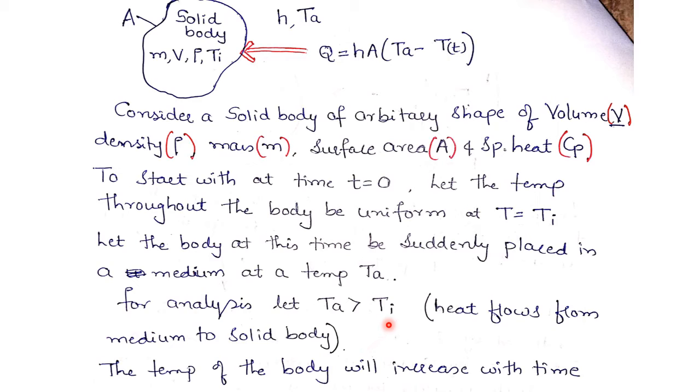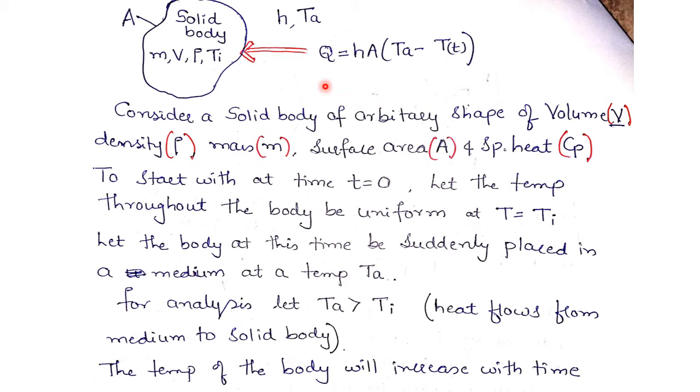We can also consider Ti greater than Ta, in which case heat flows from the solid body to the medium. But here we have assumed Ta is greater than Ti, so convection heat transfer takes place from the medium to the solid body because the temperature of the fluid is greater than the temperature of the solid body.